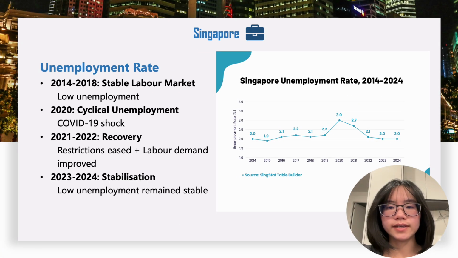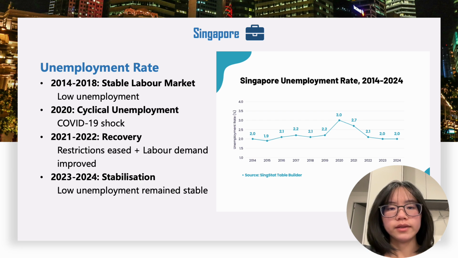Next, let's look at the second indicator, the unemployment rate. It shows the proportion of people who want to work but do not have a job. Before COVID, unemployment was low and stable, staying between 1.9% and 2.2% from 2014 to 2019. This means most people who wanted a job were able to find one. In 2020, unemployment rose to its highest point, 3%. The main reason was the COVID shock. Economic activity became weaker. Many businesses sold less and could not run normally, so they needed fewer workers. This is why unemployment went up, and this is cyclical unemployment, which happens when the economy slows down.